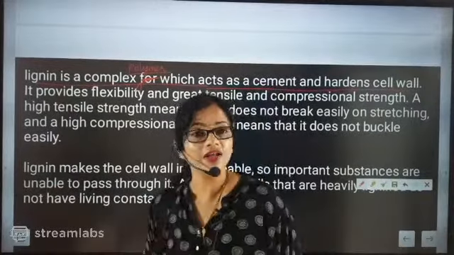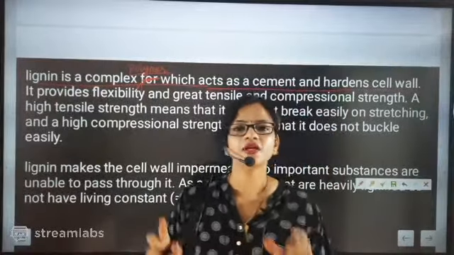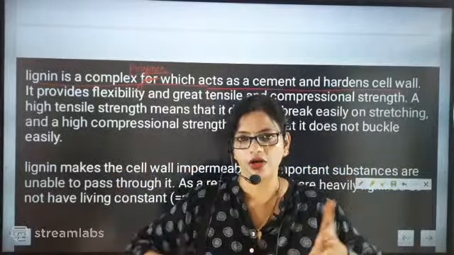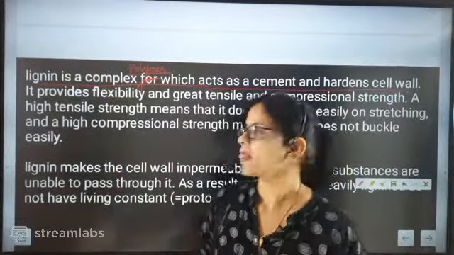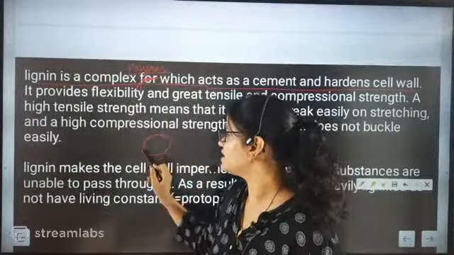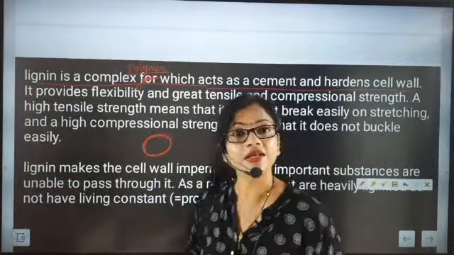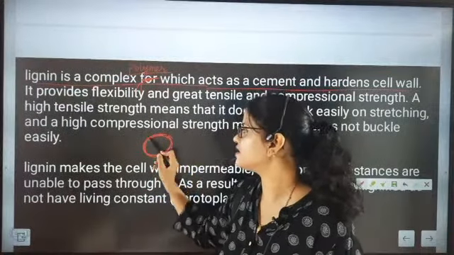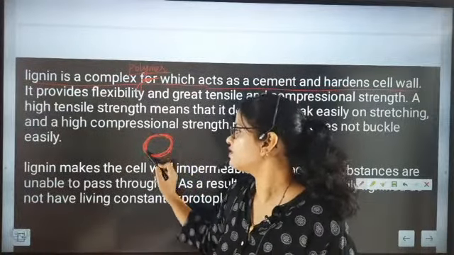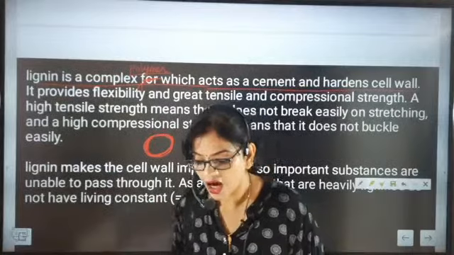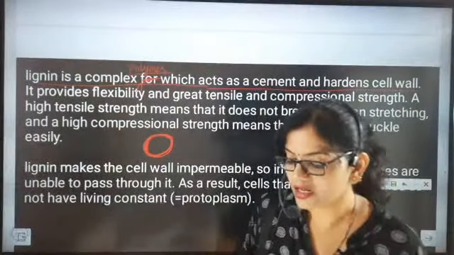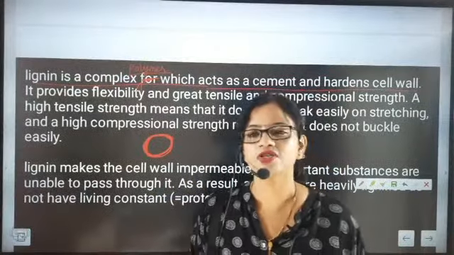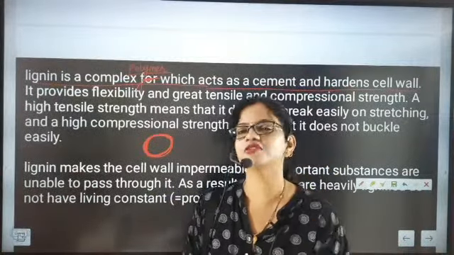So definitely, if lignin is present, it will act as cement and make the cell wall hard. If any cell has lignin outside it, the lignin will act like cement and make the cell wall very hard. So what is lignin providing? Lignin is providing hardness, strength, or stiffness to the cell.